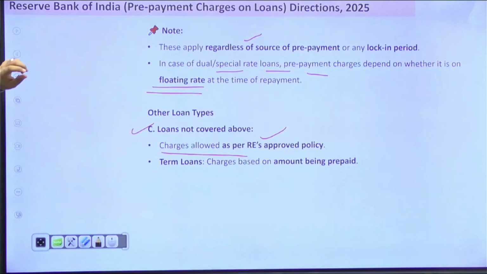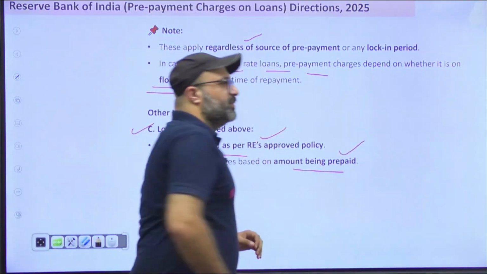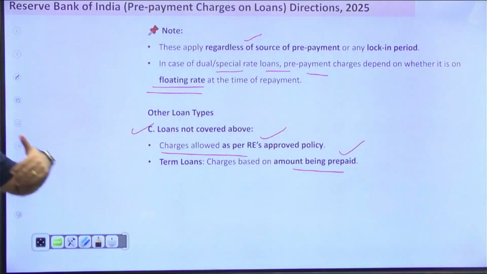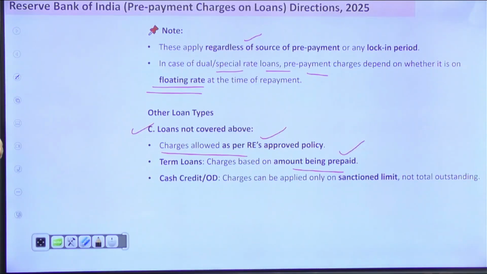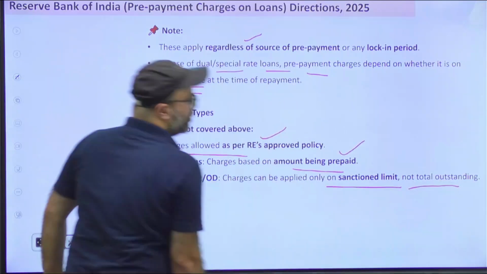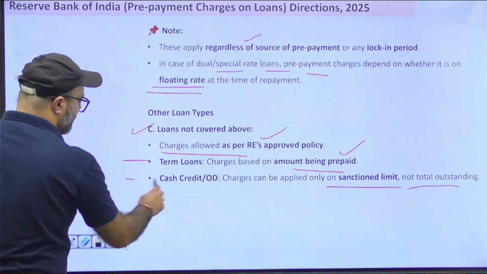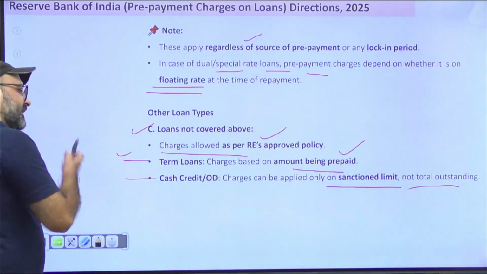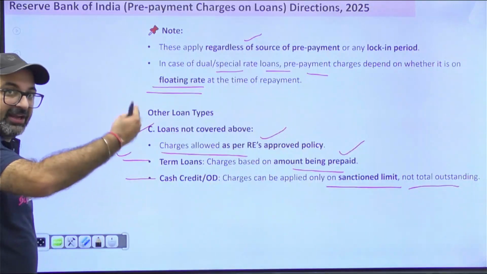Term loans, in case of term loan, charges will depend on the outstanding loan amount, or on the amount which you are prepaying. But in case of cash credit or overdraft account, charges will depend on the overall sanction limit, not on the total outstanding value. ये दोनों पॉइंट याद रखना कि अगर आपने टर्म लोन 10 लाख का लिया, उसका अभी आप 5 लाख रुपए देकर क्लोज कर रहे हो अकाउंट, तो उस केस में 5 लाख के बिहाफ पर चार्जेस की कैलकुलेशन होगी.